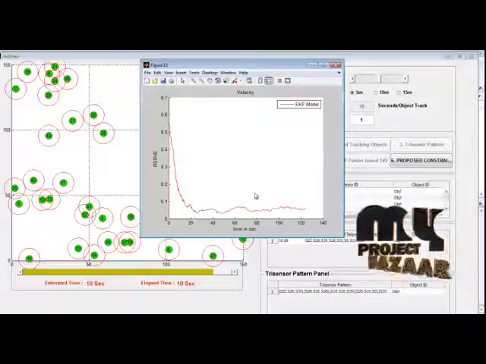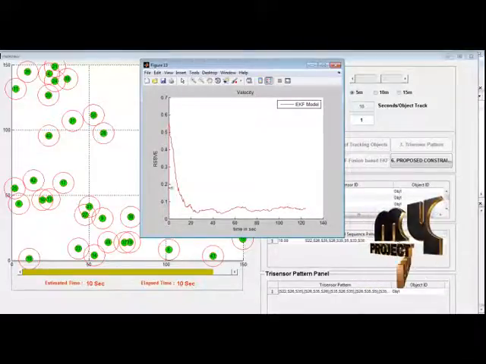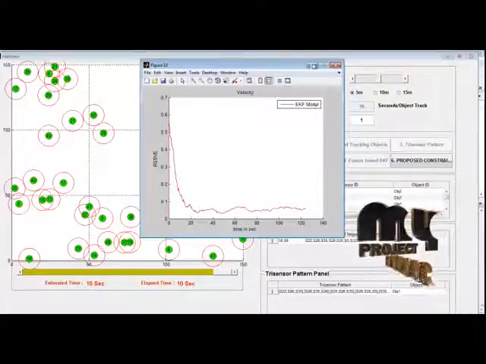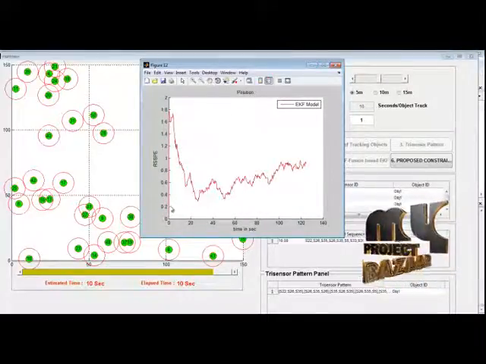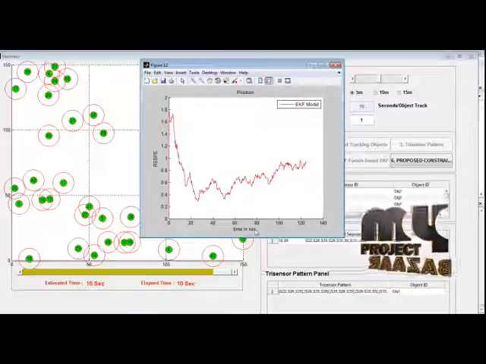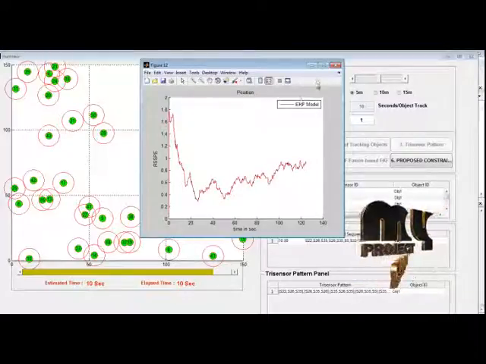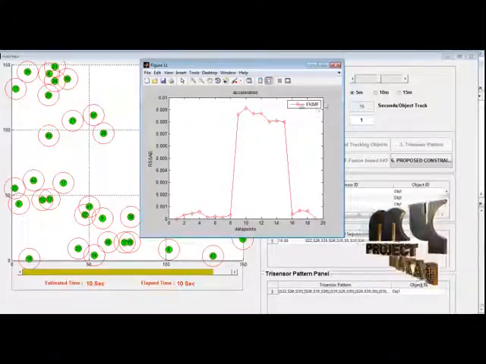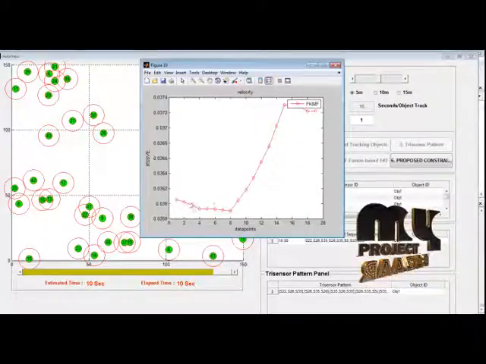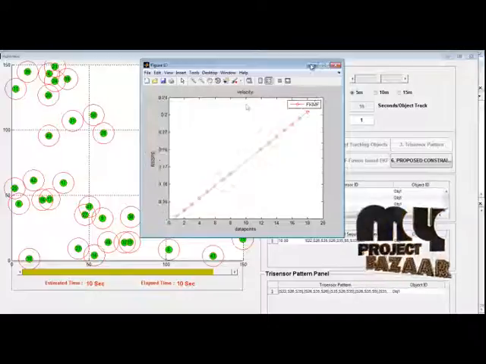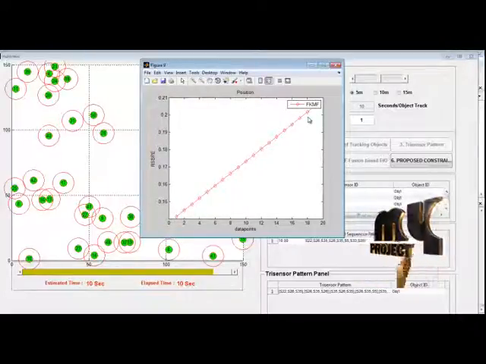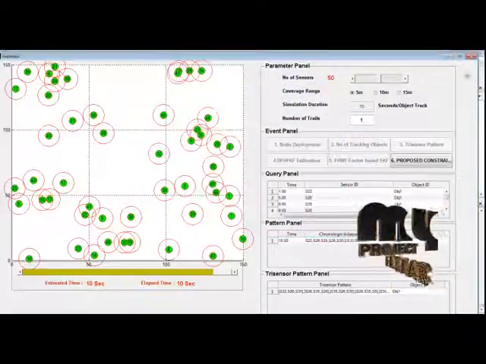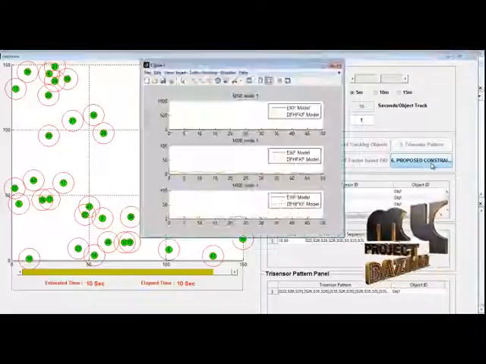This shows the root sum square of the velocity error over the time duration using the EKF model, and this is the positional variation at various time values in the EKF model, and the acceleration variation for the fusion based Kalman filter approach, and this is the velocity based model, and the positional variations for the fusion based Kalman filter are displayed in this window. Now I apply the proposed constraint.